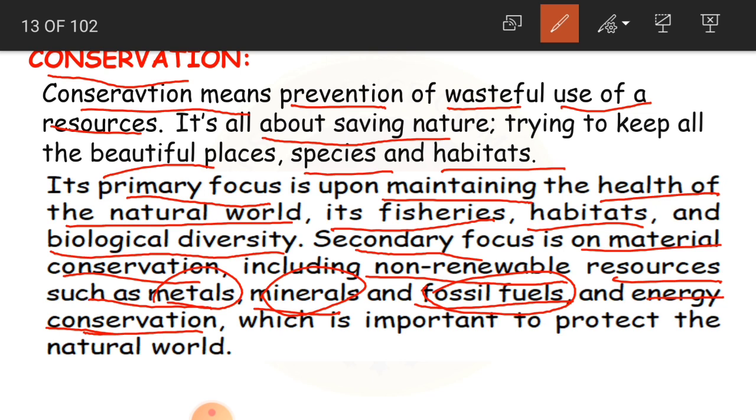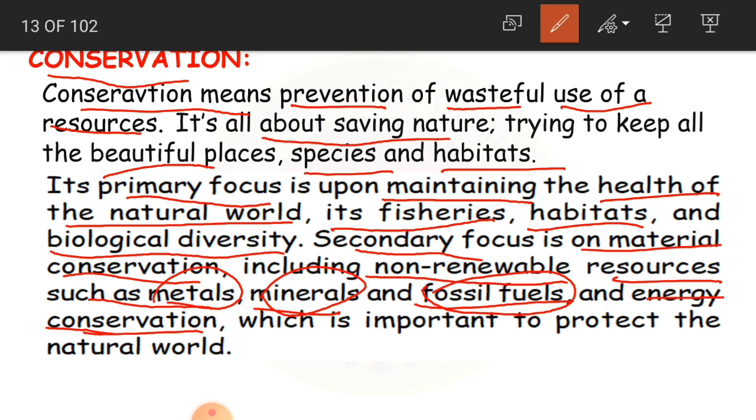For example, in our house we have lights and fans. I'm talking about electricity here. In whichever room you need it, you switch on the light and the fan. If there is no need, you switch them off so that you can save a little energy, by using it at the right time. Like that you have to save energy also.